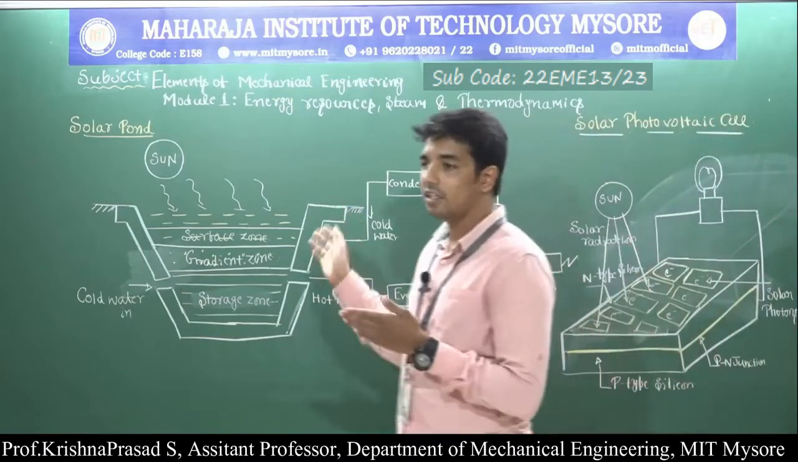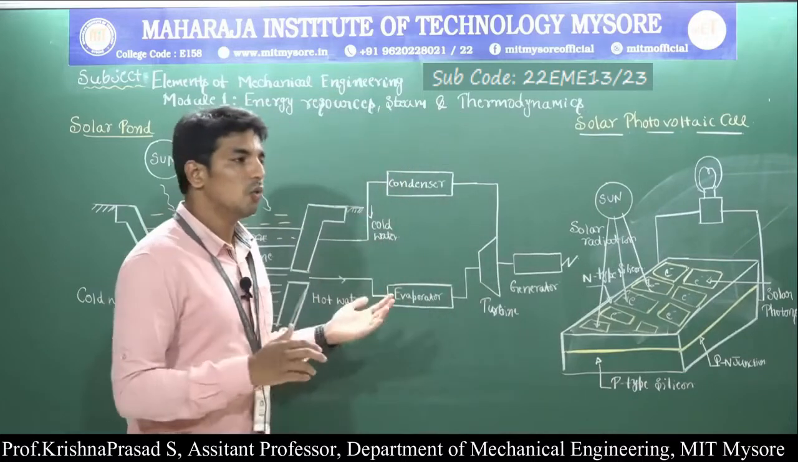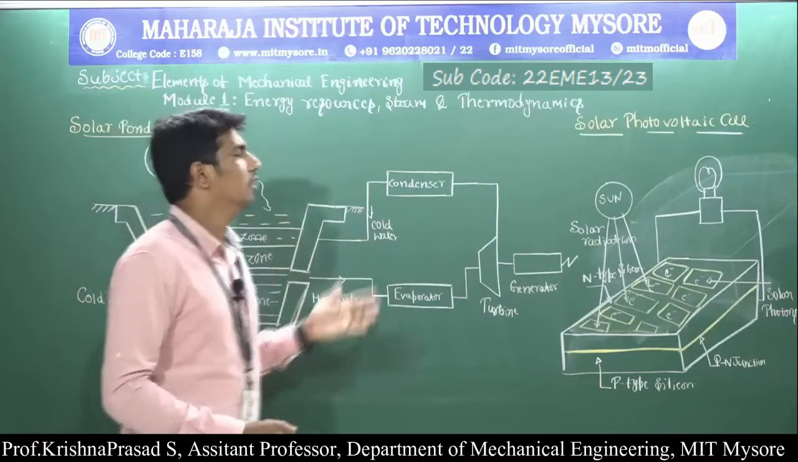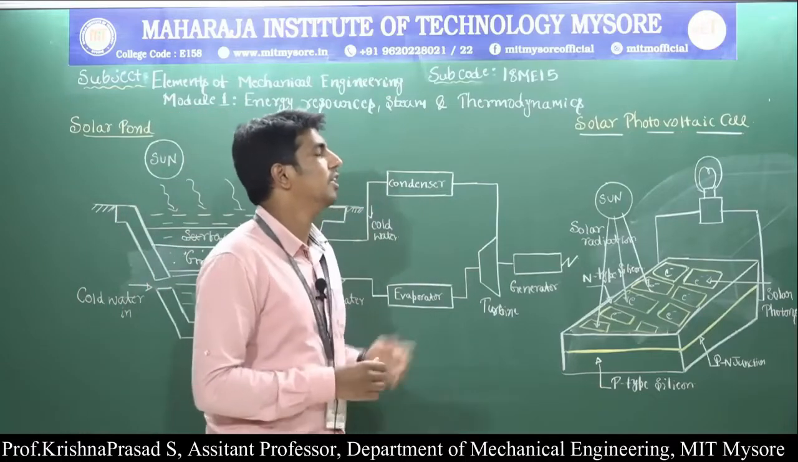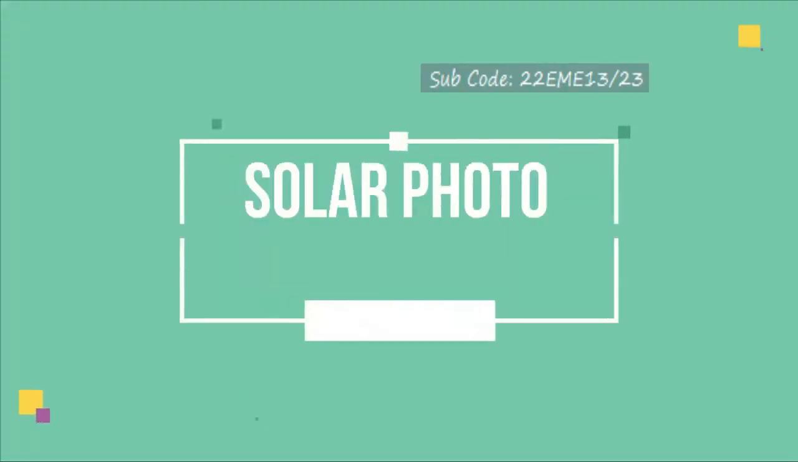This solar pond in India is installed in Bhuj, Gujarat, in order to utilize solar energy to produce electrical energy. Next, the last part of solar energy is called solar photovoltaics.